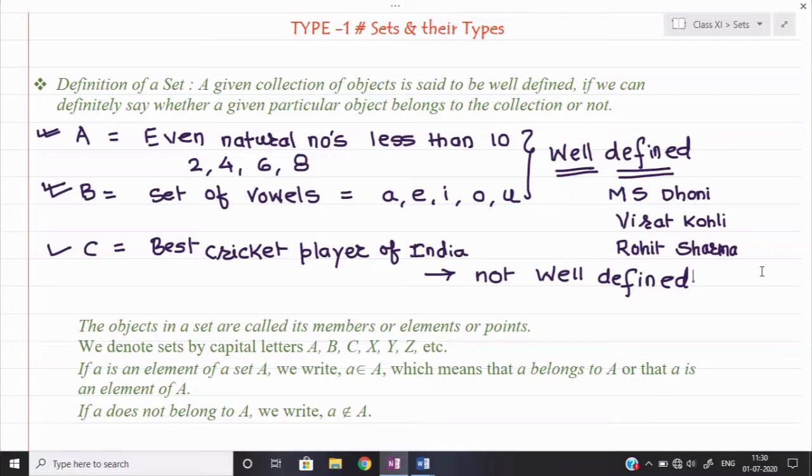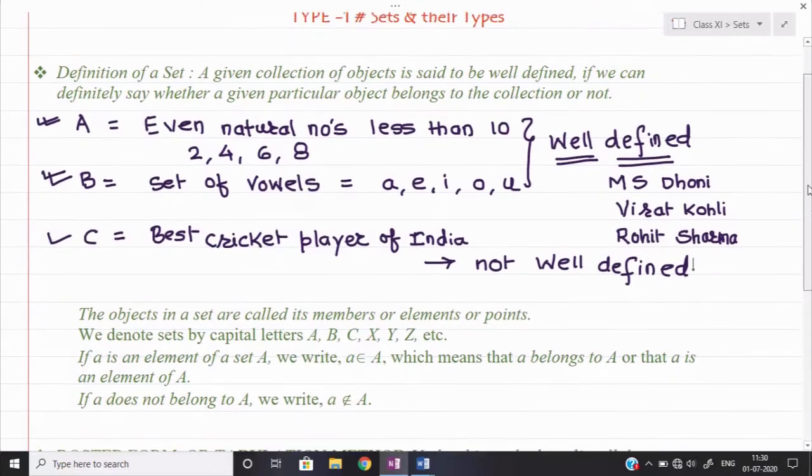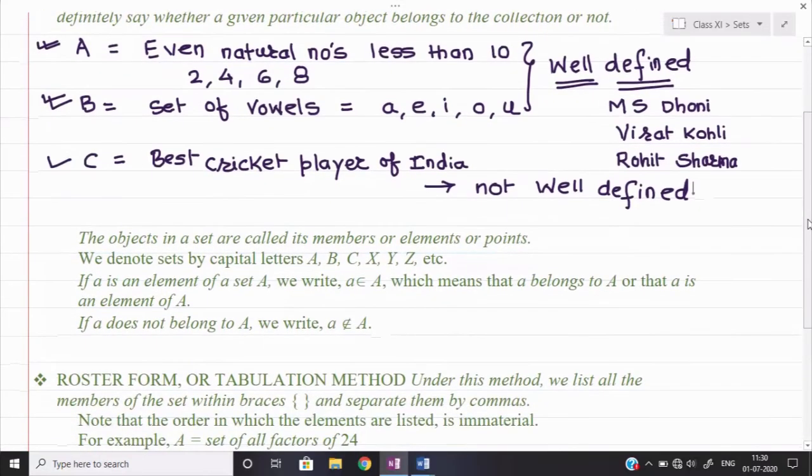Maybe the new student who is working hard but we don't know about him or her, definitely they can perform. Okay, so I hope now the meaning of well defined collection is clear to you. Now some of the things need to be remembered in the definition, along with the definition of set. This is the object in a set. This point I am reading over here. The objects in a set are called its member or element.